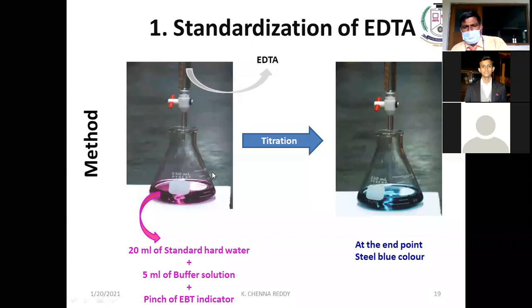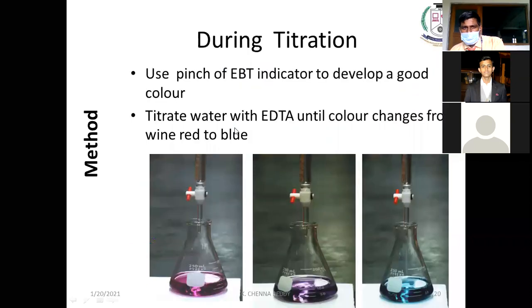At the end point, what will happen? Wine red color will become steel blue color. During the titration, sometimes people get confused and think this middle color is the end point. But it is not the end point. You see, this is the end point, steel blue color. The middle color is a mixture of both wine red as well as blue. This is not the end point, because still wine red color is there in the conical flask.